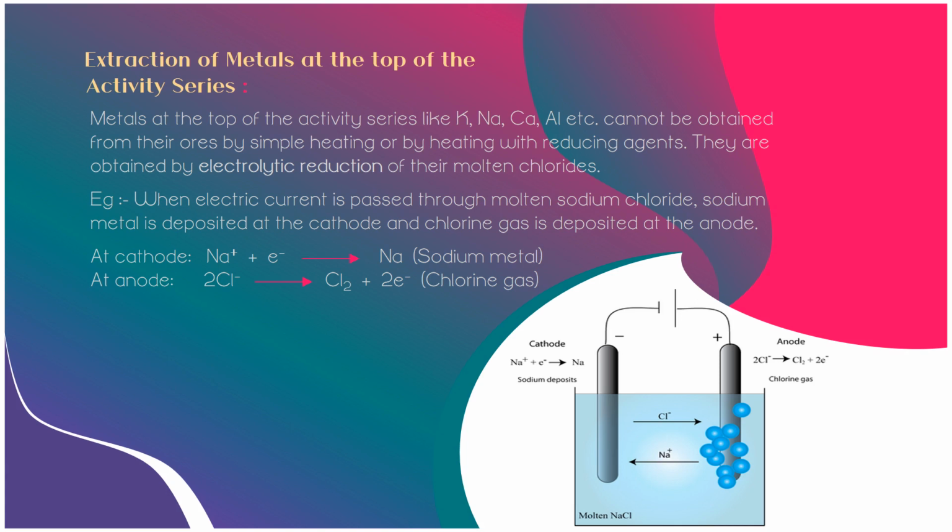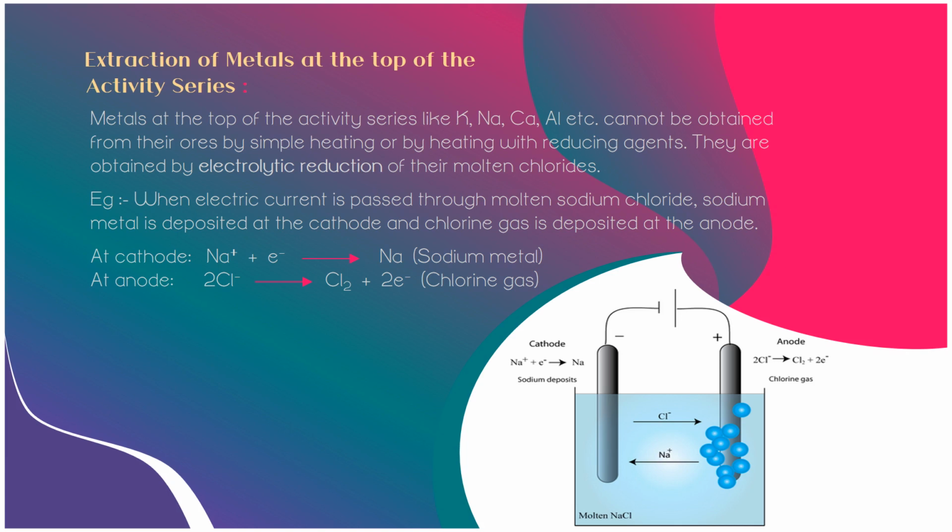methods. During electrolysis of metal chloride, metal is produced at the cathode, that is the negative electrode, and chlorine gas is formed at the anode, that is the positive electrode. During electrolysis of metal oxide, metal is produced at the cathode, that is the negative electrode, whereas oxygen gas is formed at the anode, that is the positive electrode.